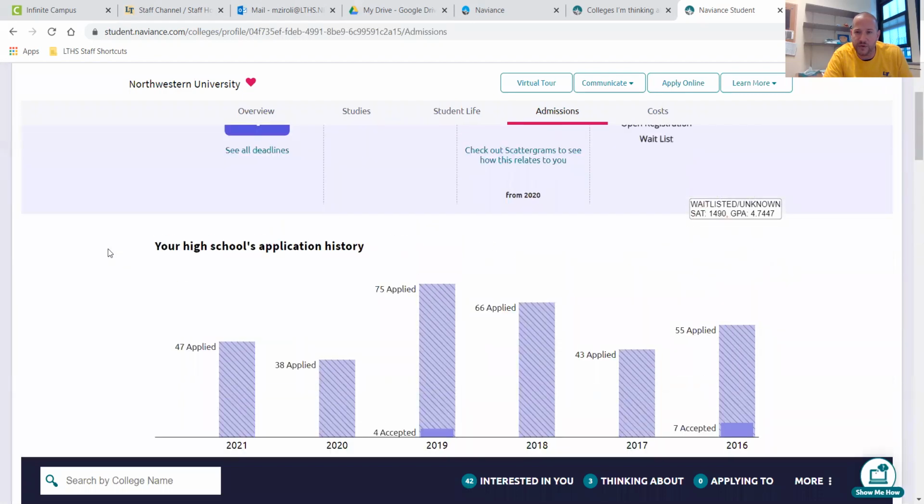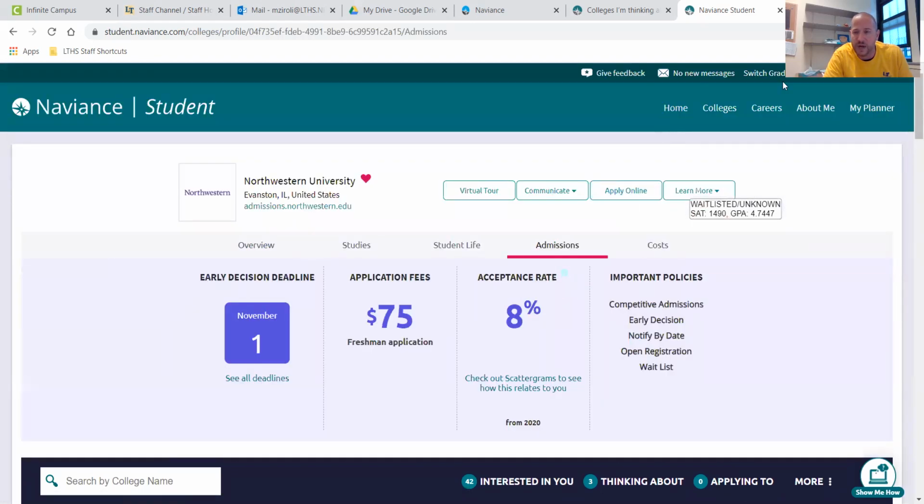So we do encourage you, if you are looking at highly selective schools, to diversify a bit. If you're going to be looking at all highly selective schools, you may get into many or all, or you may get into none. So it's important to have a bit of a diverse list. So that's kind of just a wrap up on the admissions tab in Naviance. Once again, keep exploring your colleges and reaching out to the counseling staff with any questions.